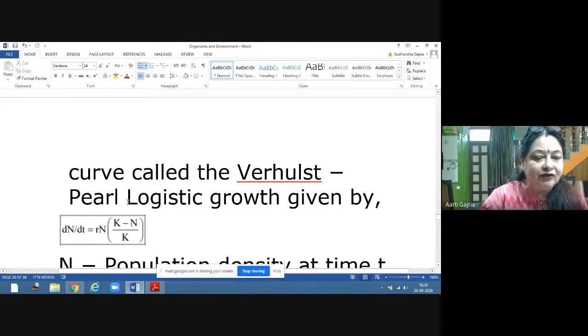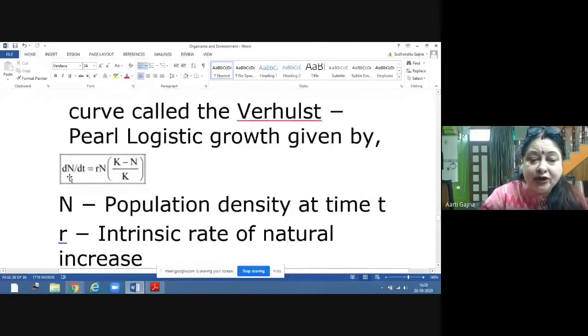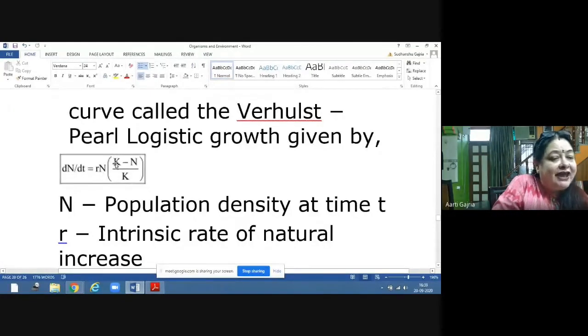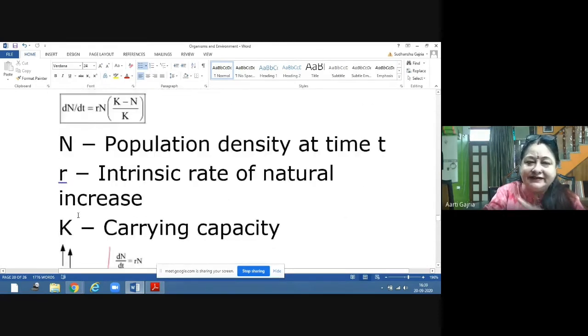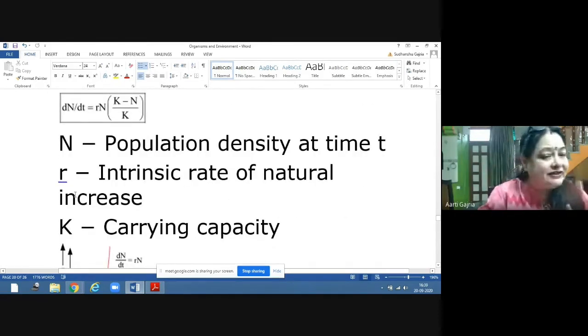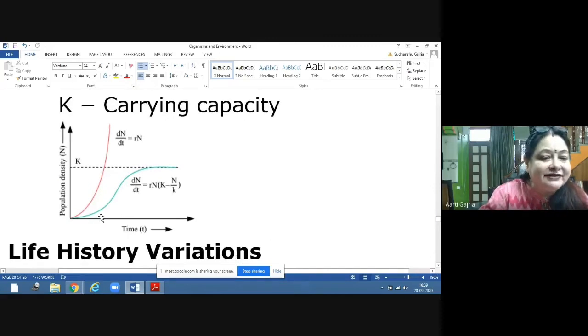Here you will find dN/dt is not rN like in exponential growth. Here you will have rN (K minus N)/K. K is the carrying capacity, the maximum capacity, and N is the population density at time T. R is the intrinsic rate of natural increase. K is the carrying capacity. So here you will find this sigmoid growth.